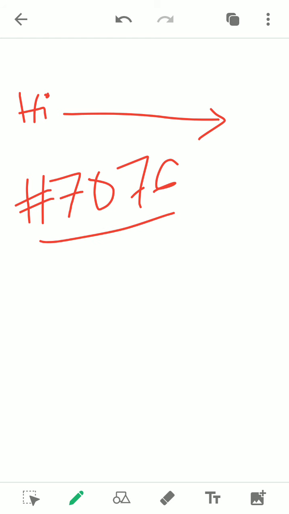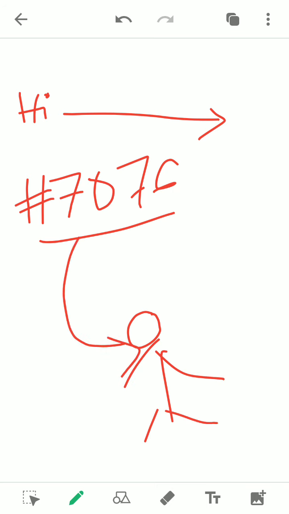So if someone gets in between over the network while transmitting this message, if any third person gets this message, he will be unable to read it, because he will not understand the meaning of this message. This is the encrypted message.